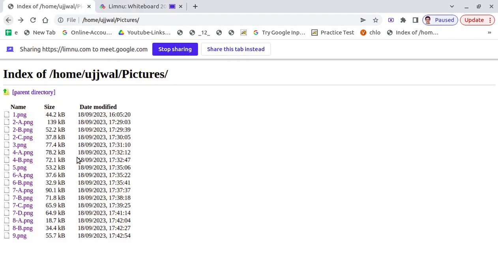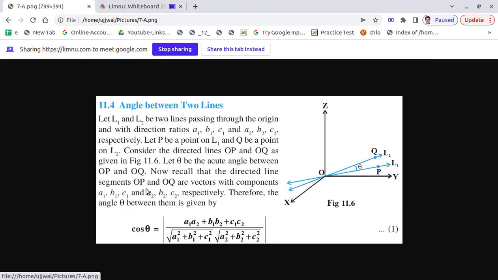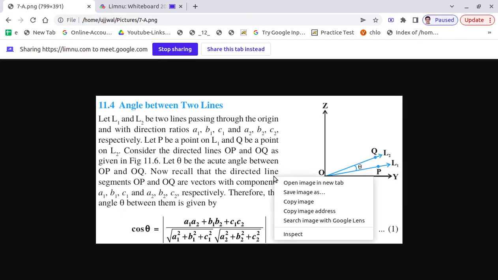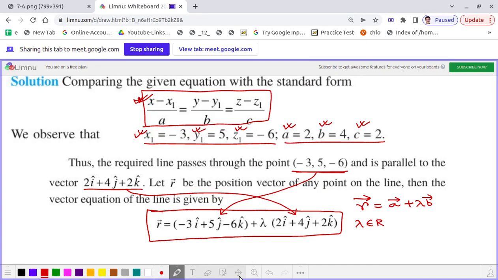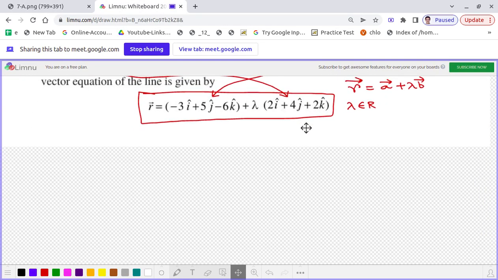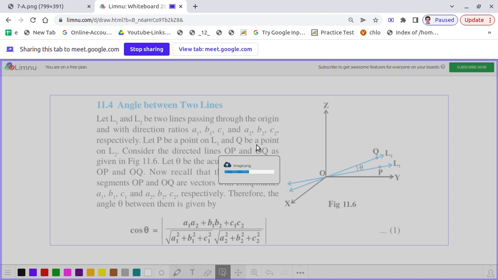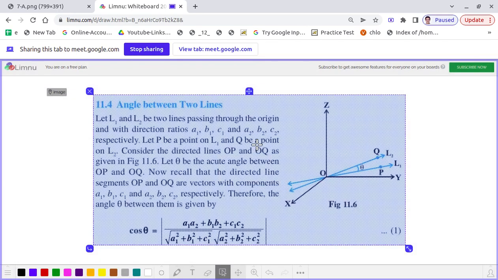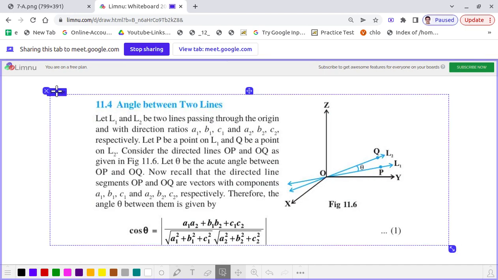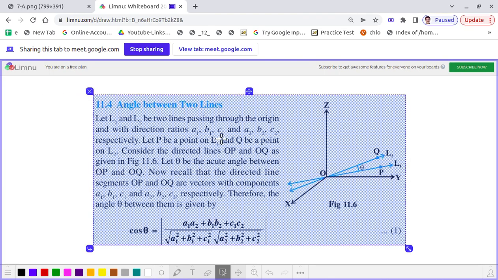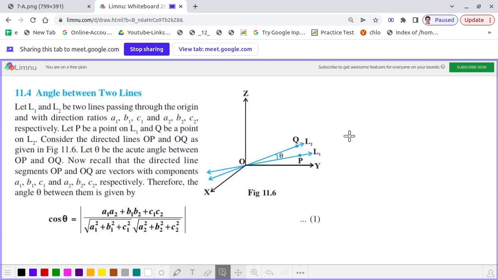Now let's proceed to the next point, and the next point is the angle between two lines. So how to find the angle between two lines, we are going to understand now. So dear students, let us consider there are two straight lines, L1 and L2, and both the lines are passing through the origin. As you see here, L1 is a line here and L2 is a line here.